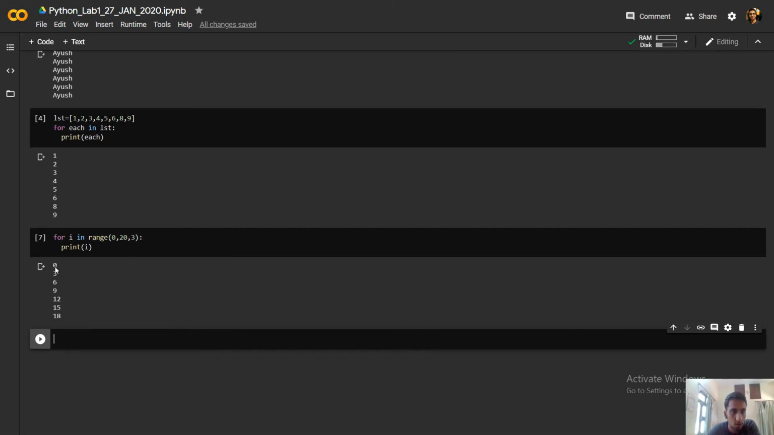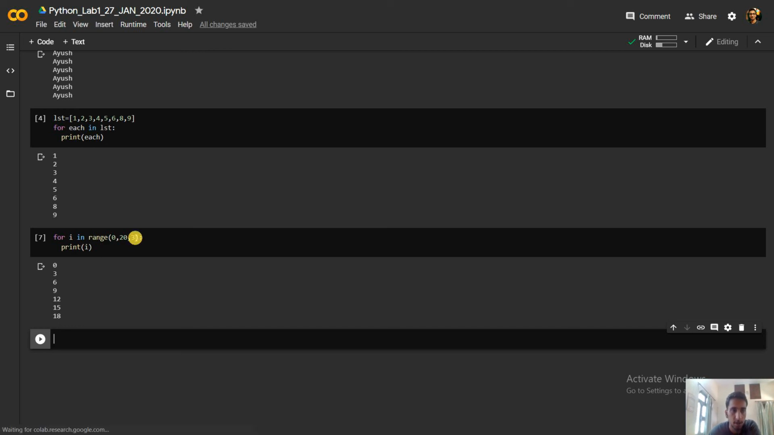So starting from 0, then plus 3 is 3, then plus 3 is 6, then plus 3 is 9, then plus 3 is 12, then 15, then 18, and then plus 3 is 21, and that is greater than 20, so it will not print that. It will go until 19 only. So 21 is beyond the range, so it will not print that.